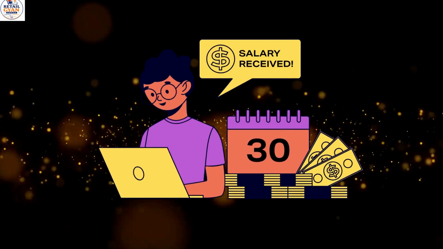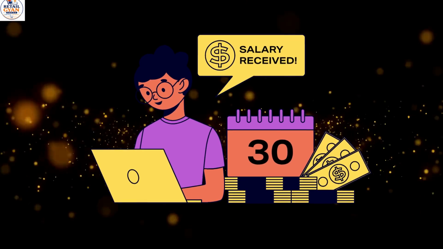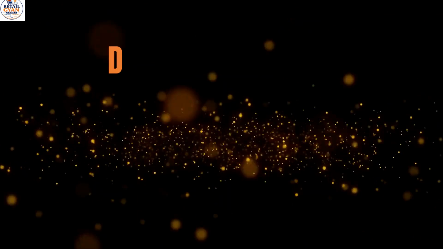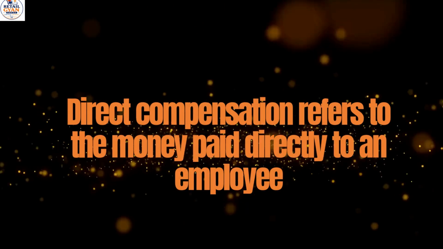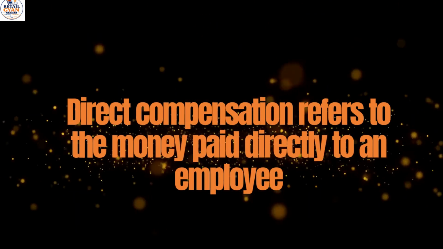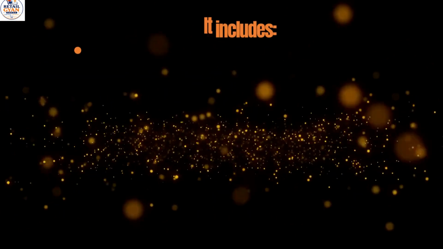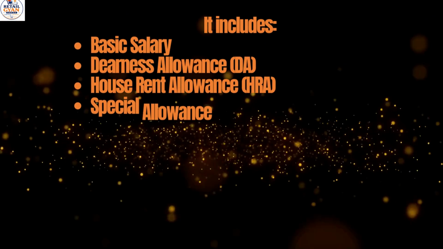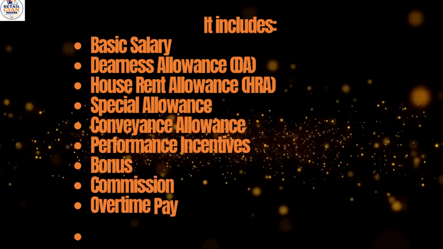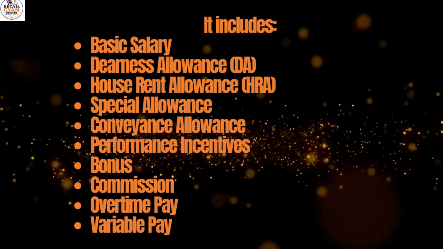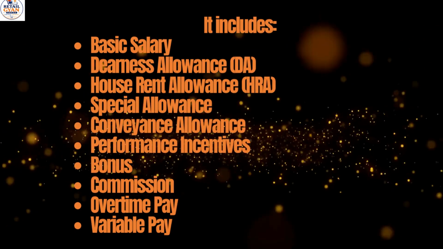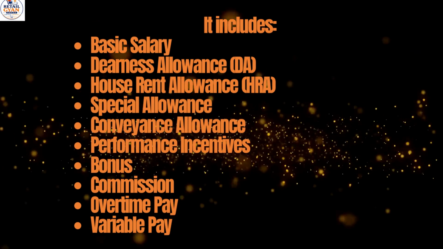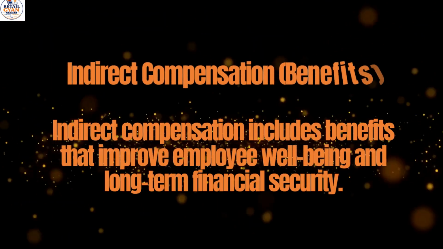Types of compensation. Compensation is broadly divided into two categories. 1. Direct compensation. Direct compensation refers to the money paid directly to an employee. It includes basic salary, dearness allowance (DA), house rent allowance (HRA), special allowance, conveyance allowance, performance incentives, bonus, commission, overtime pay, variable pay. 2. Indirect compensation, benefits.